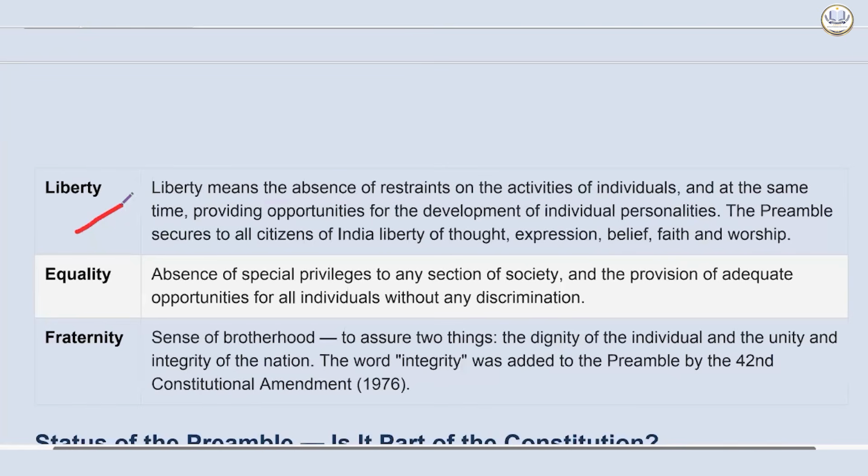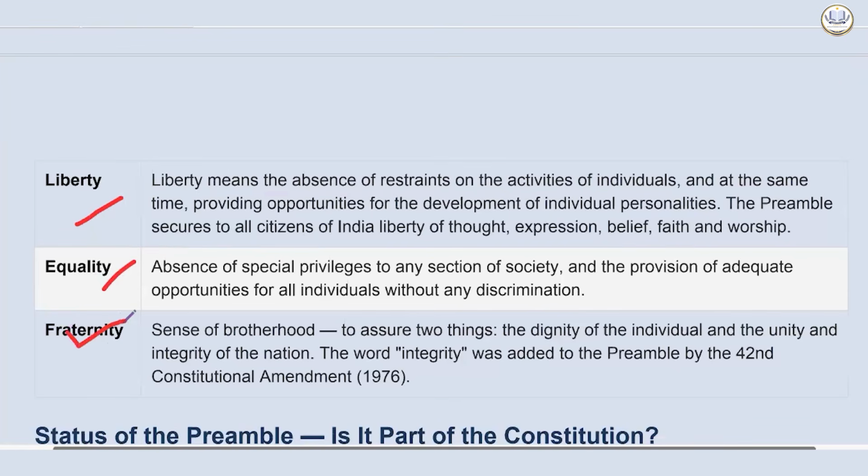Then equality, the absence of any special privileges, anything based on class, an ascription-based society, like caste-based privileges, has to end. And there should be provision of adequate opportunities for all individuals without any discrimination of sex, race, class, caste, or language. There should be equality. Then fraternity, a sense of brotherhood, to assure two things: the dignity of the individual and the unity and integrity of the nation.